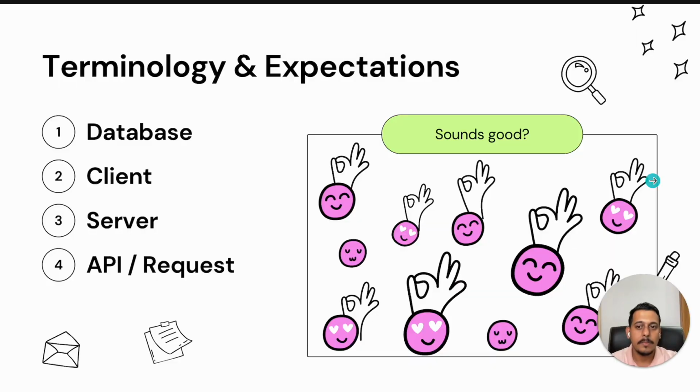So let's start. Basic terminologies. First is database, second is client, third is server, and fourth is API and request. These are the basic things I expect you to understand. Even if you don't, I will give you a quick review.